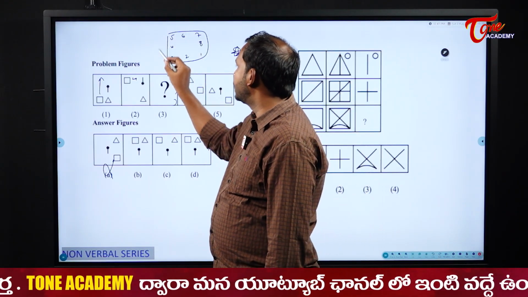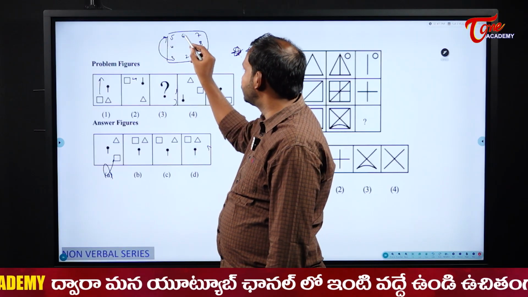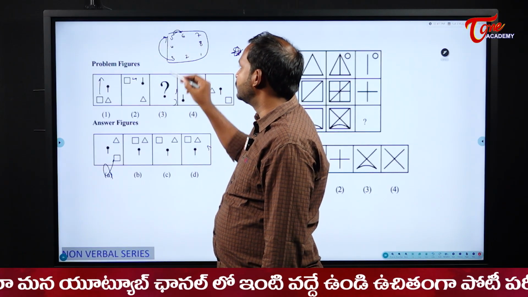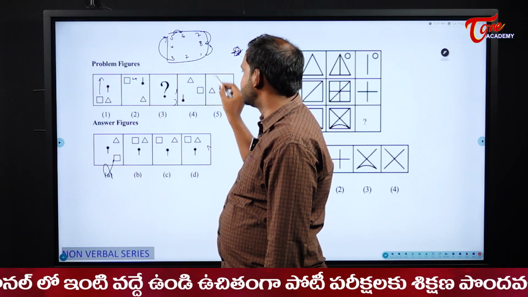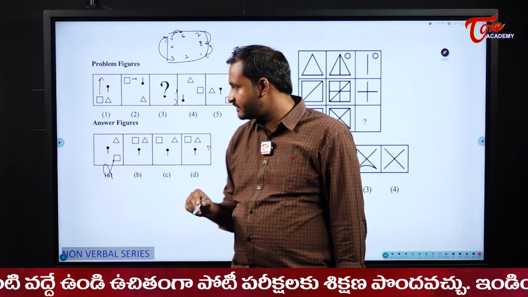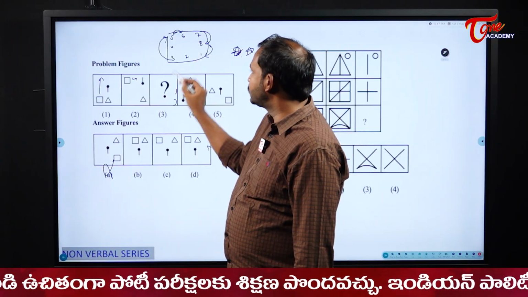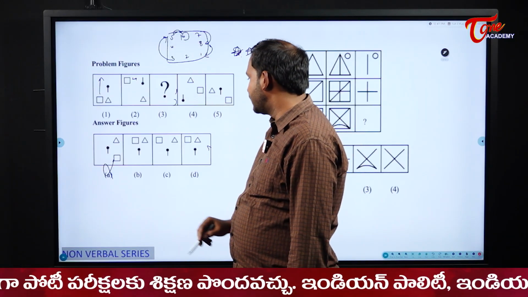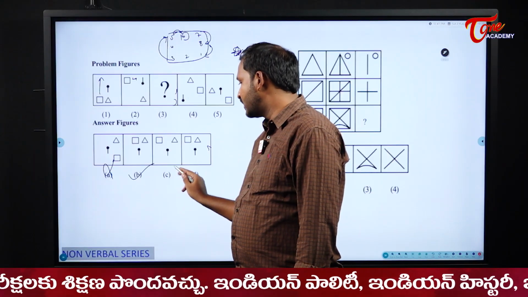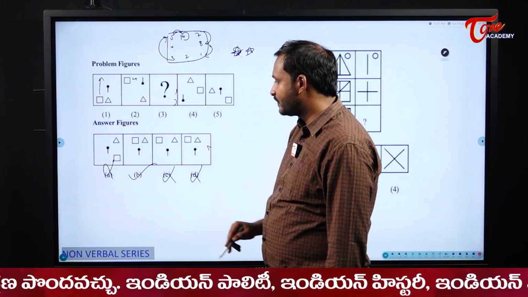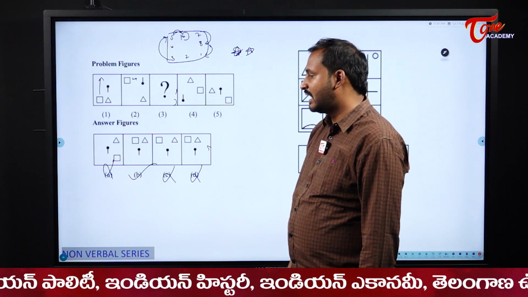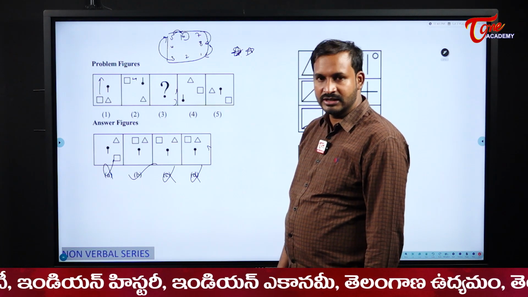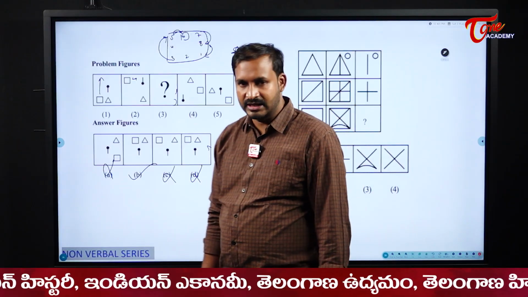First here to here it jumped 3 to 5. Next it will move, assume that 5 to 6. Next it moved 2 jumps. Next it will move 1 jump. It is satisfying, right? So my square should be there in the middle. So which option has square in the middle? Option B. Option B has square in the middle. So that will be my answer here. Okay, understood? Right. Next we will see the next one.